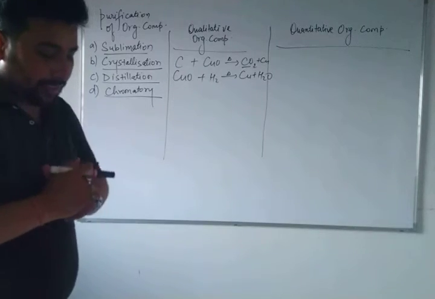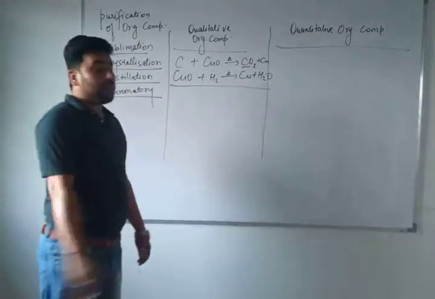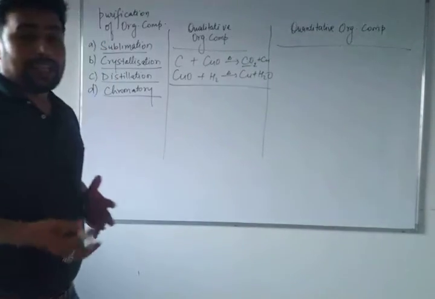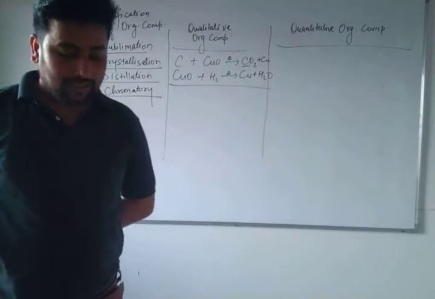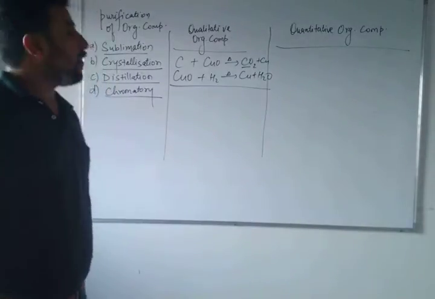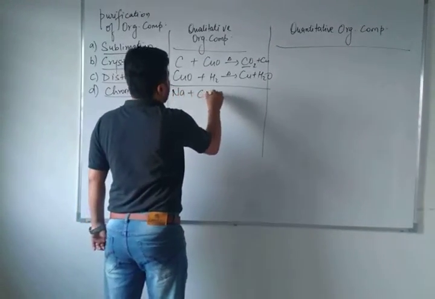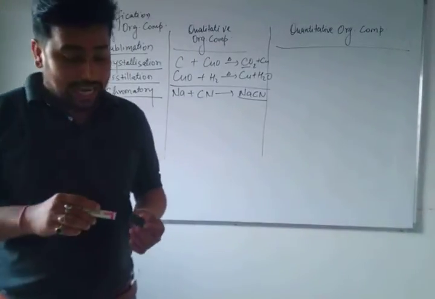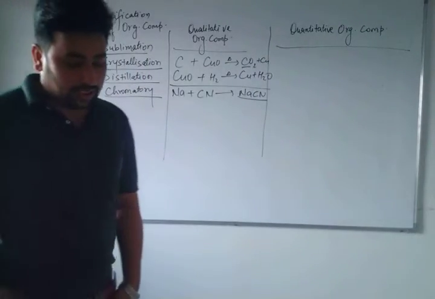Now next one is nitrogen confirmation. If any organic compound contains nitrogen, how will it be confirmed? Nitrogen means carbon and nitrogen, you can say cyanide, sodium cyanide. When the organic compound containing nitrogen is fused with sodium, it will give you sodium cyanide, because sodium is a highly electropositive element, because its ionization enthalpy is low, and this is called Lassaigne's extract.